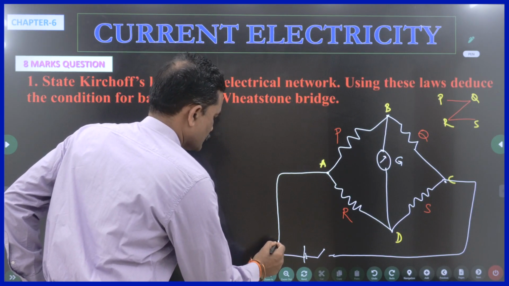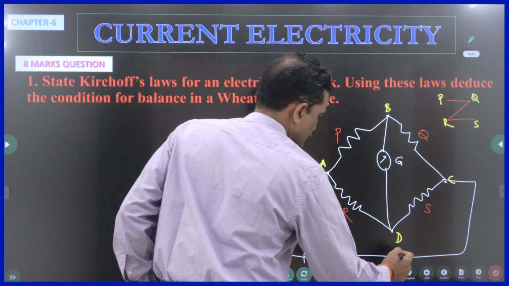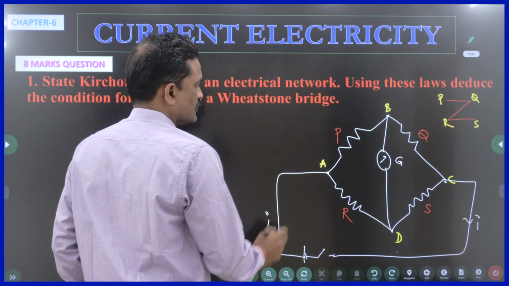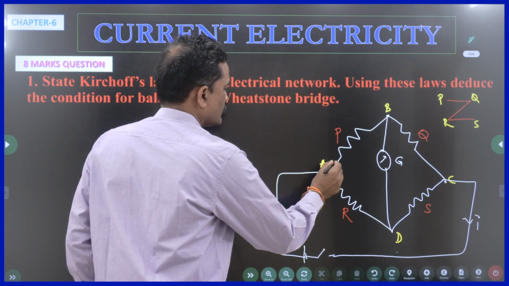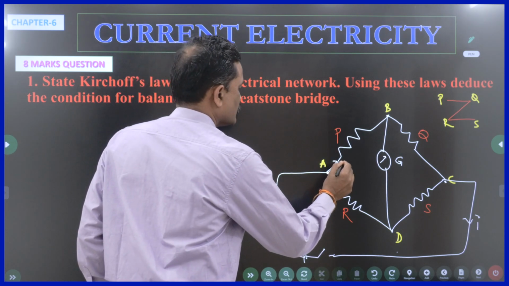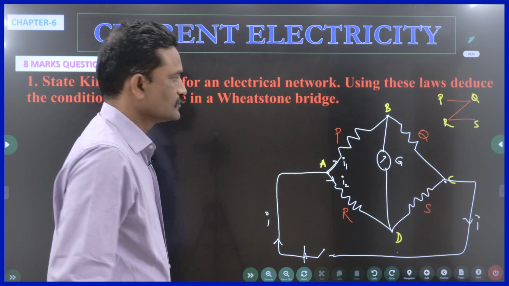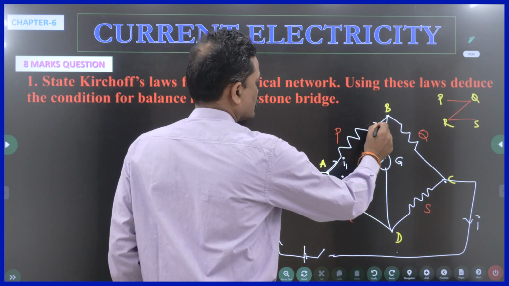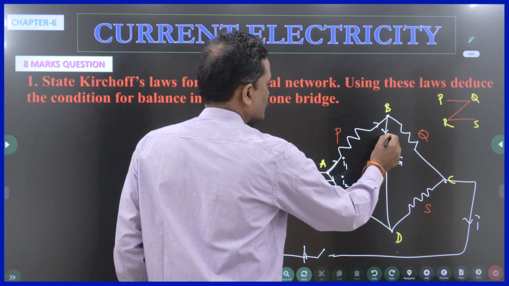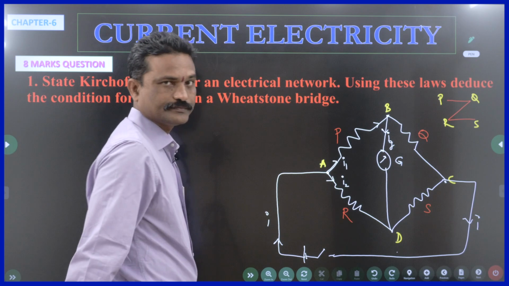Now current I is flowing through the battery, so the same amount of I will reach the battery. So what is happening to the current here? Current is getting divided along the 2 branches. Let us say this current is I1 and this current is I2. At junction B, this is I1. Another current IG is going through the galvanometer.